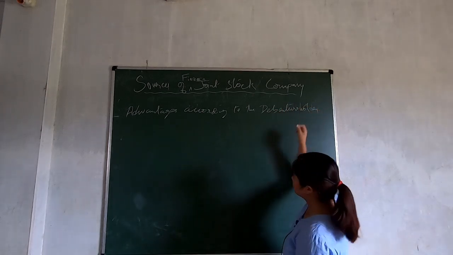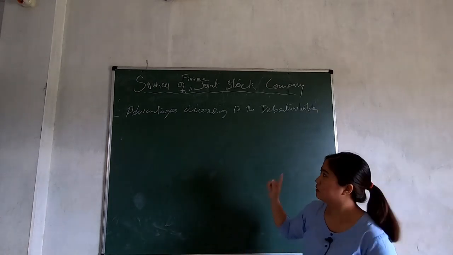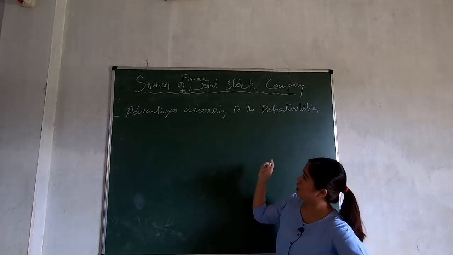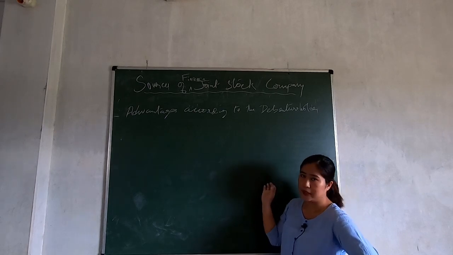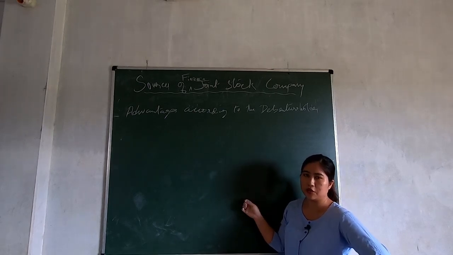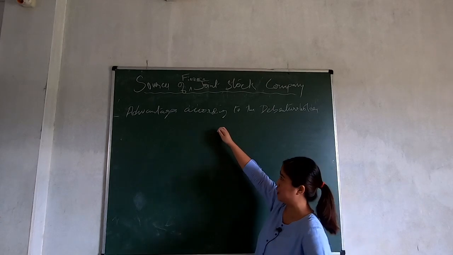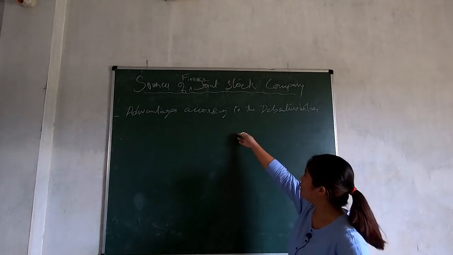Just like I told, issuing debenture is beneficial for the debenture holder and also the company. So let's first look into what are the benefits of issuing a debenture to the debenture holder.